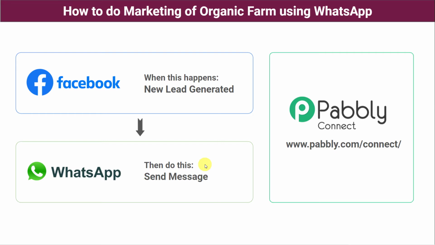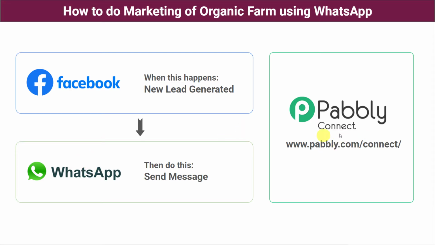The second option is you can create an automation so that whenever a Facebook lead ad form is filled, automatically your organic farm brochure will be sent on the WhatsApp number of the customer. In this way, you will be able to interact with each and every lead quickly, which can ultimately bring more sales and profit to your business. But here there is a problem, that there is no direct connection between Facebook lead ads and WhatsApp. So how to do this? As a solution, we are going to use Pabbly Connect.